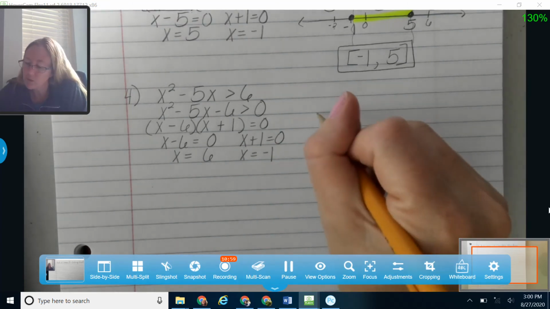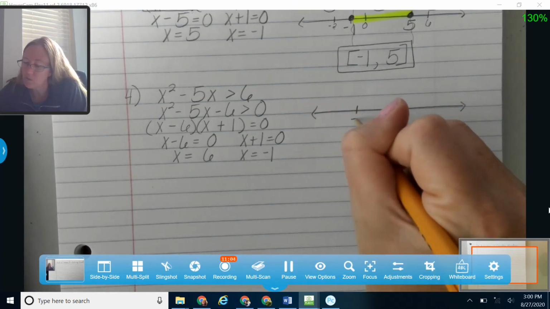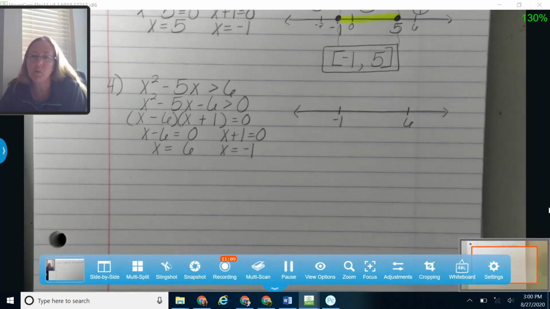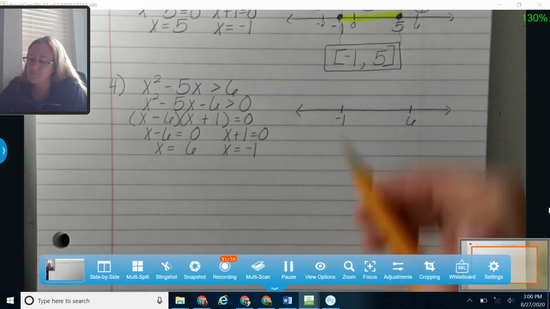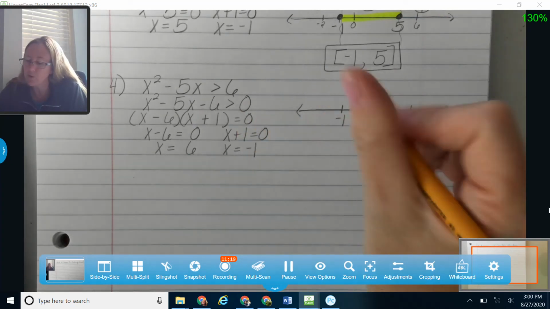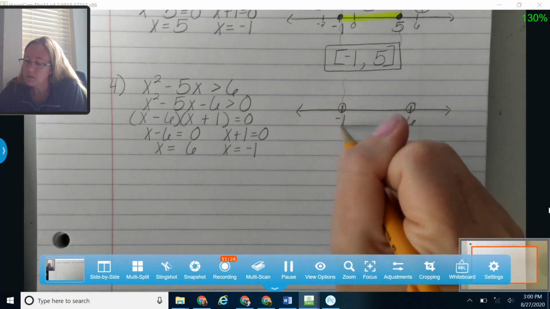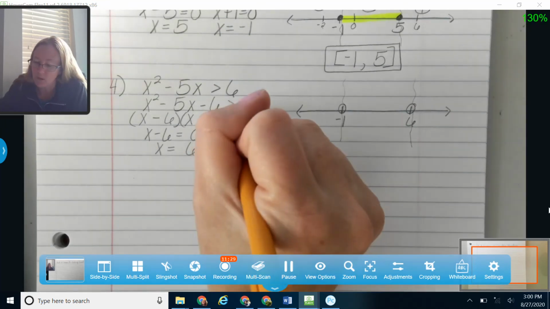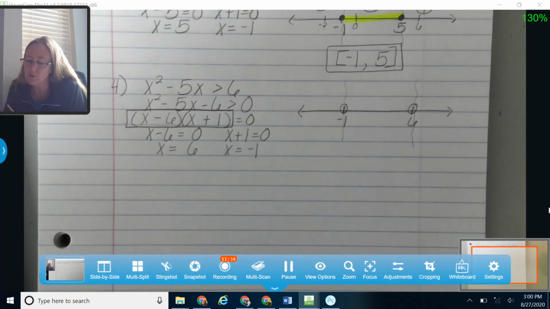Okay, let's go and put those on my number line. So I've got negative 1 and I've got positive 6. It doesn't really matter spacing wise on your number line. It doesn't matter where they go. Just be sure they're in order. Just be sure your negatives are in negative area and positives in positive area. Okay, on this one I'm just working with greater than, so I'm going to put open circles on those. And I'm going to make some little lines here just to give me my areas for my sign chart. Okay, here's my factored form right here. I'm going to kind of note that out because that's what I'm going to be using to plug into.